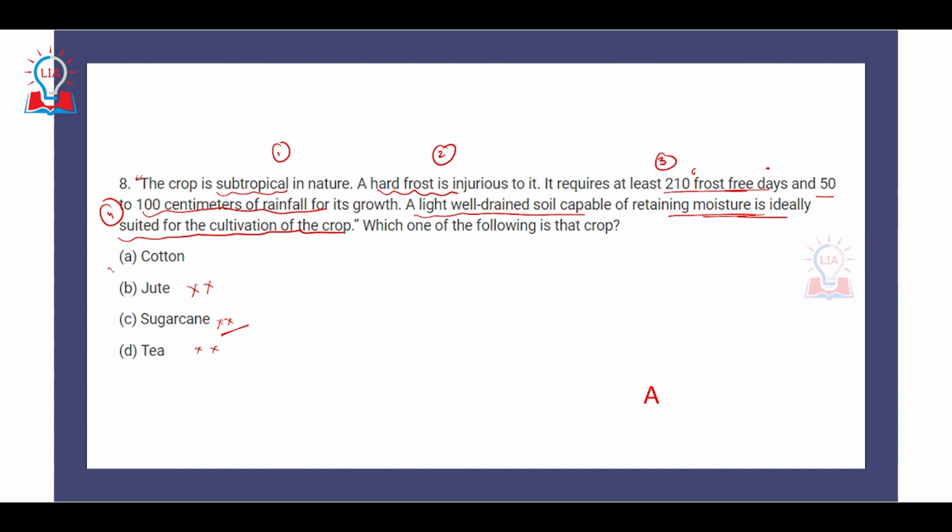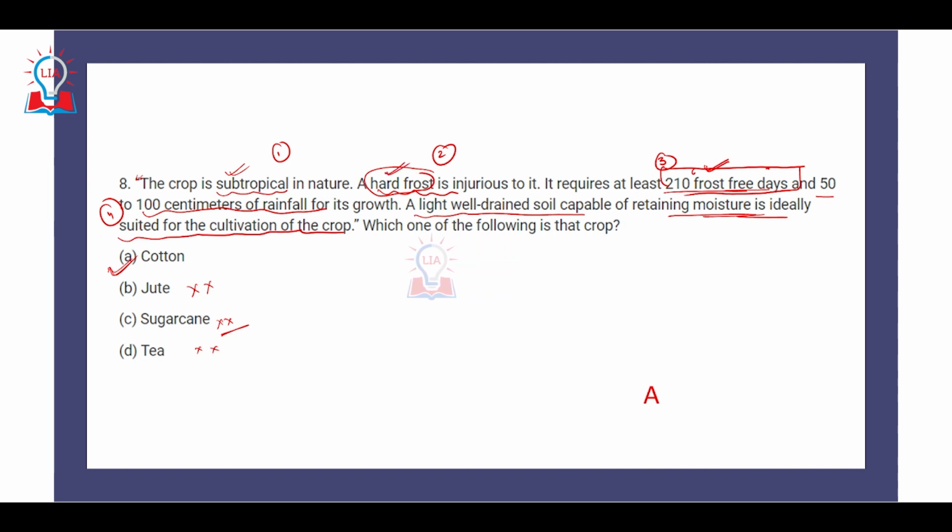So the only option that is correct here, that is being discussed here, is cotton, because this is the most important characteristic of cotton. It requires 210 frost-free days and develops in the subtropical areas. If hard frost is observed in a particular area, it is injurious to this particular crop.